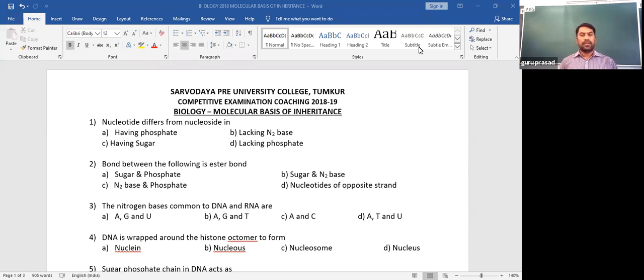Then, after replication of DNA, we'll move on to one more concept, transcription, that is synthesis of RNA from DNA. All RNAs are produced or synthesized from DNA, and that phenomenon is called transcription.